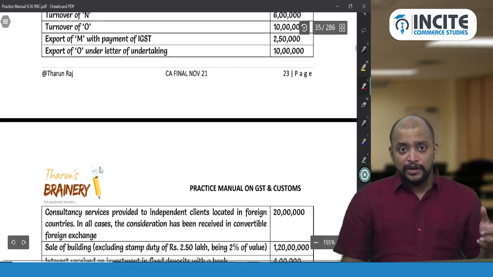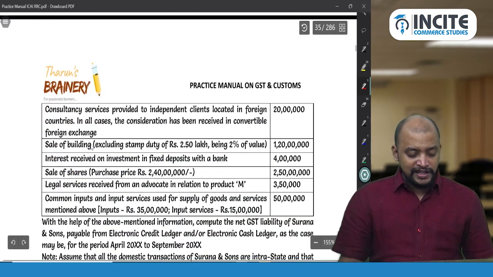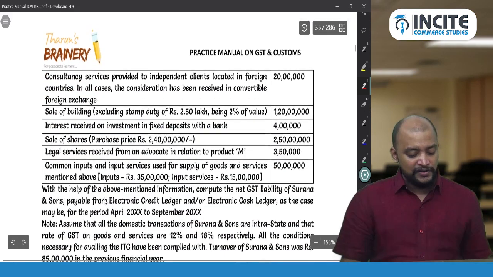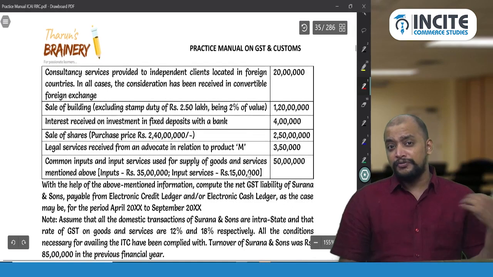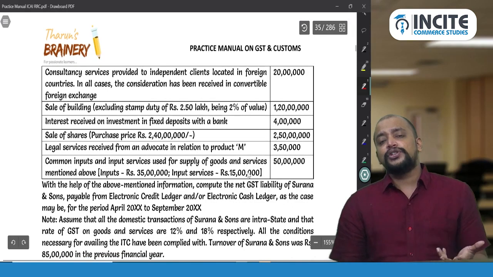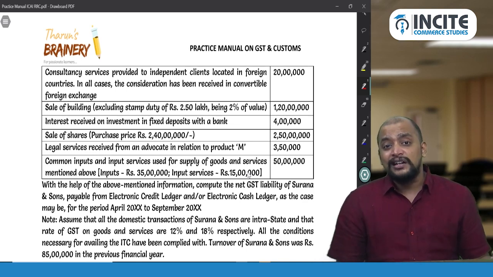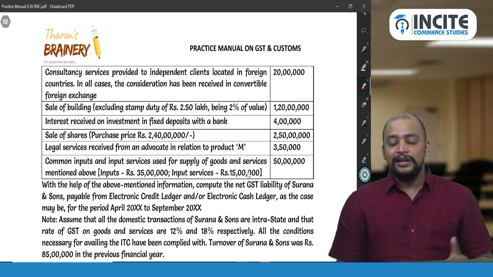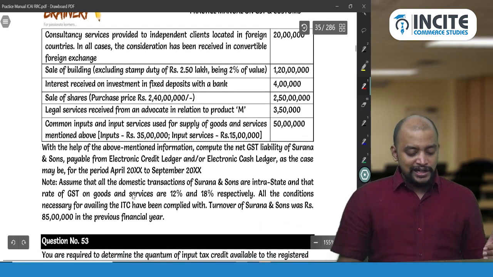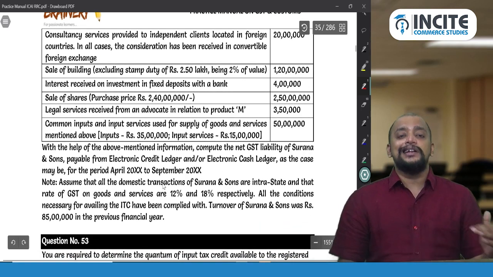So we have some turnover details, few are taxable, few are exempted, sale of land, sale of building, sale of shares, and we have some common credit. So full common credit we cannot take, proportionate common credit only we can take. Means full credit you take and then reverse the ITC attributable to exempted supplies. So this question actually requires us to compute the net GST payable.